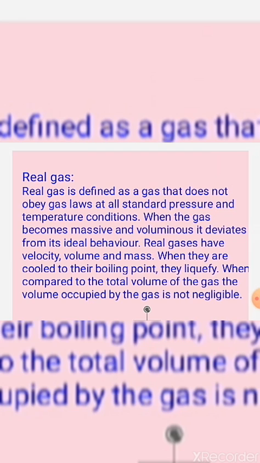Real gases deviate from their path when the conditions of temperature, pressure, volume, mass are changed. Real gases have their own boiling point, melting point, triple point. They can condense, can liquefy when conditions are changed, and even real gas particles have their own volume compared to the volume of the vessel or container.